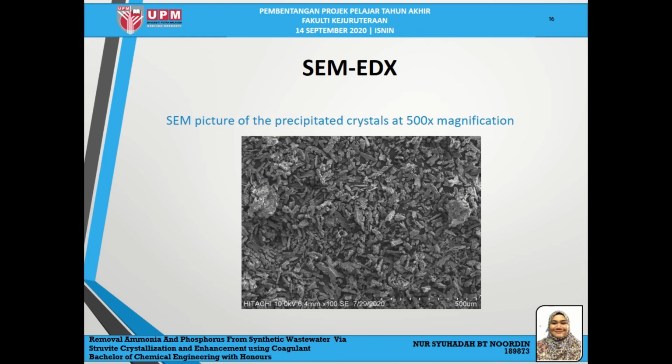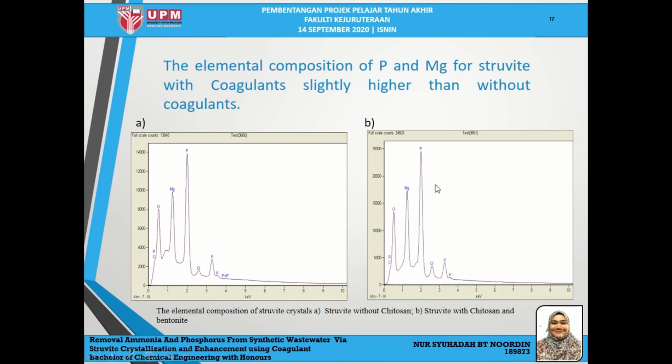So this is the struvite at pH 9 with the molar ratio 4:1:1 under the SEM with magnification at 500. You can clearly see that the size of the precipitate crystals was irregular. So next, this is the EDX result, the struvite with chitosan and without chitosan. So as you can see, the elemental composition of phosphorus and magnesium for struvite with coagulant is slightly higher than without coagulant.